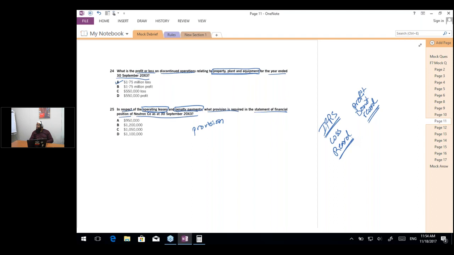Shazib is saying, for redundancy, why do we not record a provision? Shazib, we do record a provision. The entry is expense debit, provision credit. For redundancy, the entry is expense debit, provision credit. So both are there.